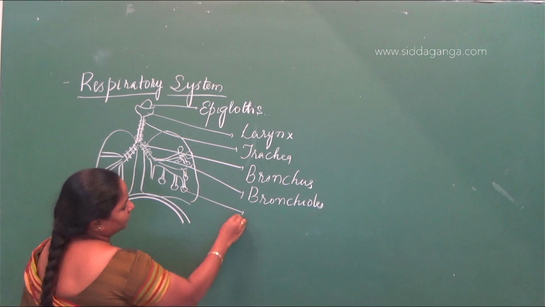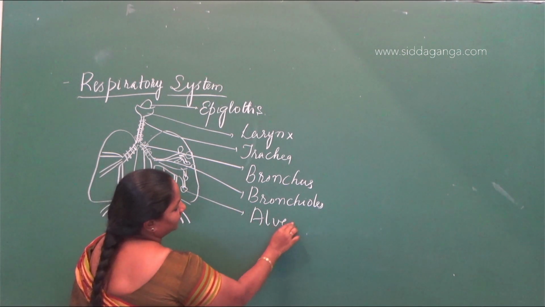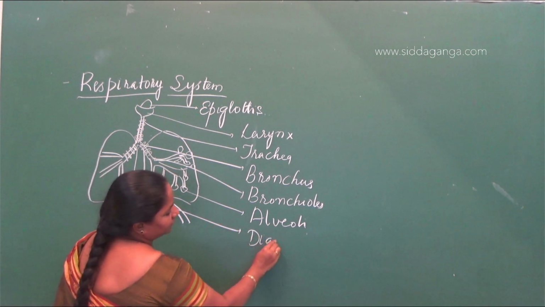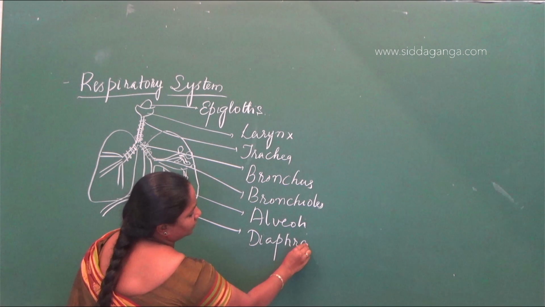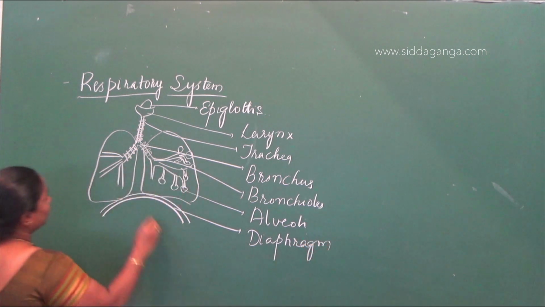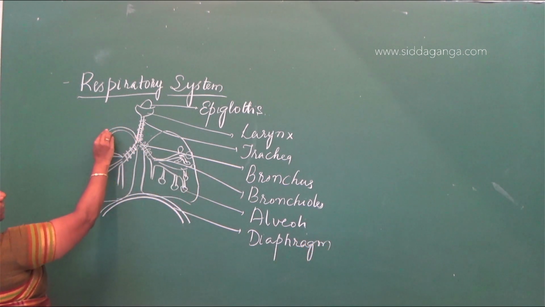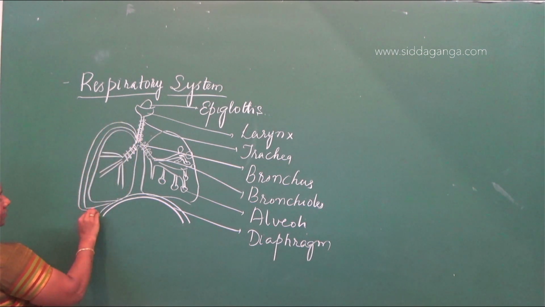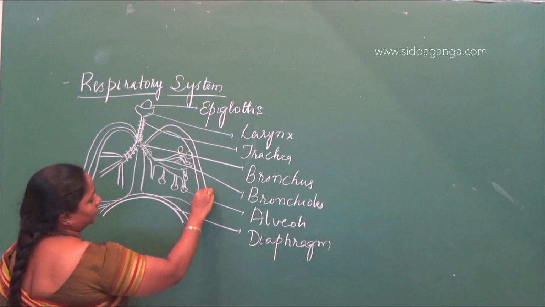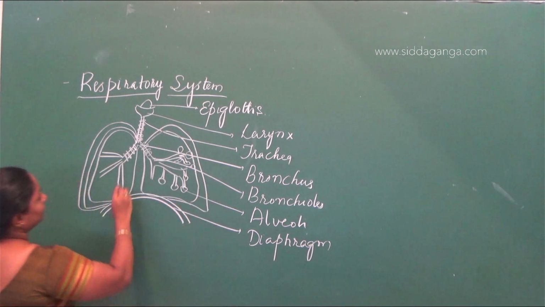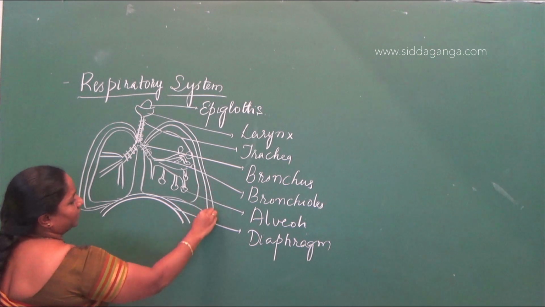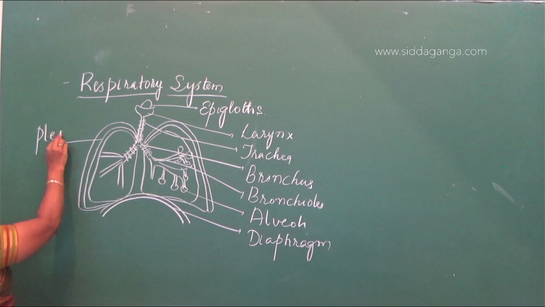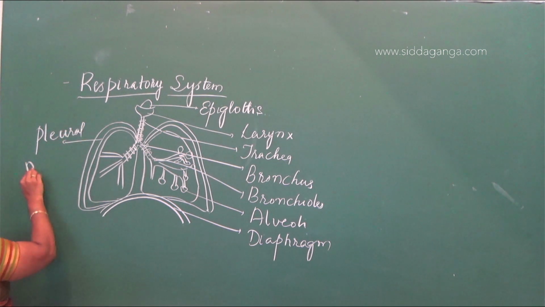These are alveoli, and this is the dome-shaped diaphragm. The lungs are protected by a covering, which is called the pleural membrane.